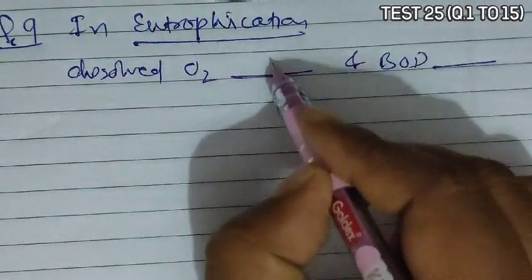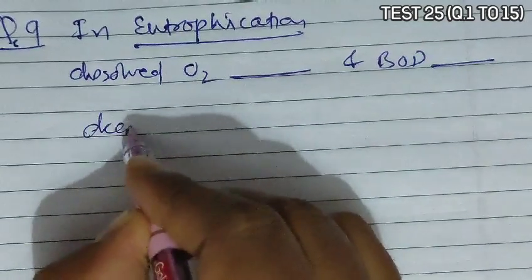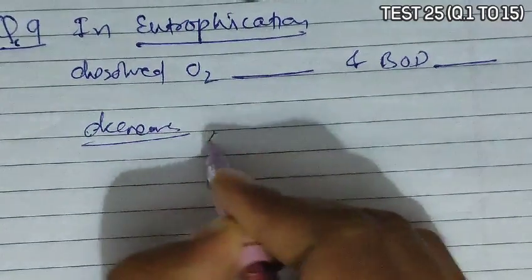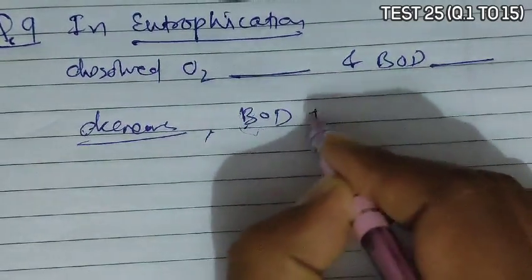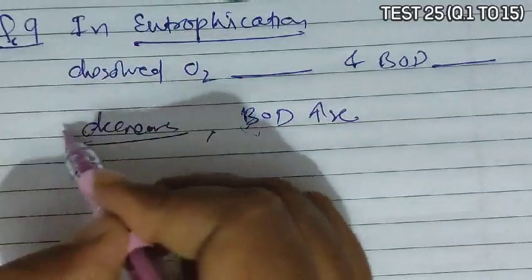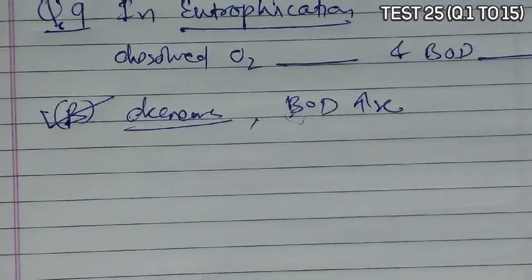So the dissolved oxygen content will decrease and BOD, that is the requirement of oxygen, will increase. According to this, option B is the most appropriate and correct answer.